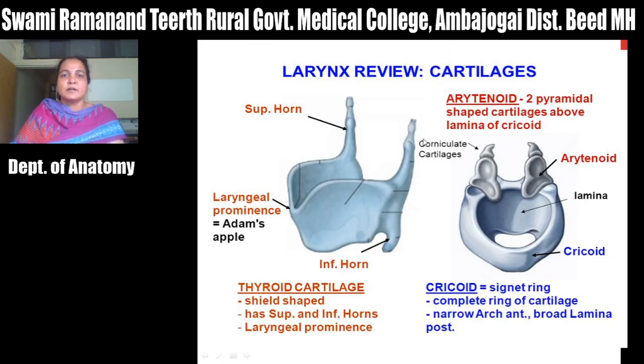So this is the review of cartilages. This is the thyroid cartilage: superior horn, inferior horn, and the laryngeal angle, or Adam's apple, or laryngeal prominence, is there. Then outer surface and inner surface. The superior horn gives attachment to the thyrohyoid ligament between the hyoid bone and thyroid cartilage. Upper border, thyrohyoid membrane. Then this is the inferior border, conus elasticus, and this inferior horn articulates with the cricoid cartilage. Okay, it is a shield-like structure.